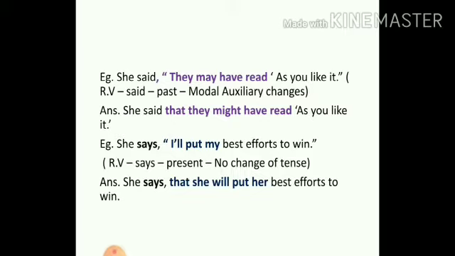Let's take another one. She says, "I will put my best efforts to win." Now, in this sentence, students, says is in the present tense, so the verb outside is a present tense. When the reporting verb is a present tense, the tense inside does not change. So "I will" will remain as will. She says that she will put her best efforts to win.